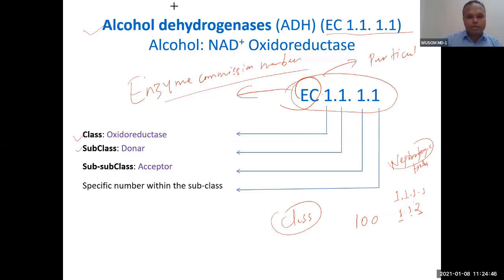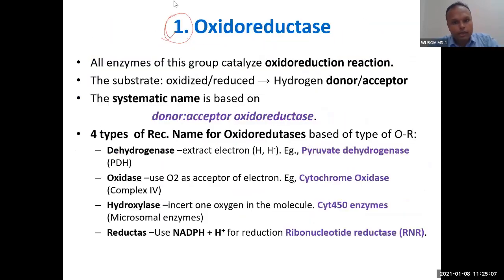And you can see this is the systematic name, the nomenclature of the enzyme. This is the enzyme commission number. They are almost synonymous to each other. This is the alphabetical, semantic representation. This is the number representation. That is the difference. I will tell you how.